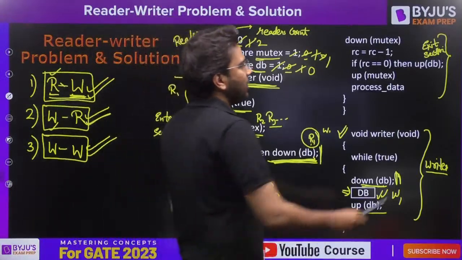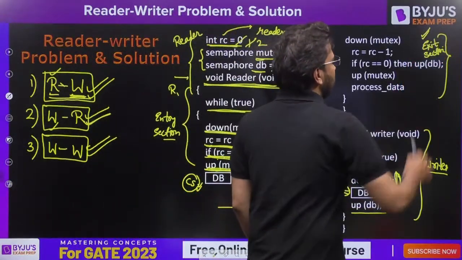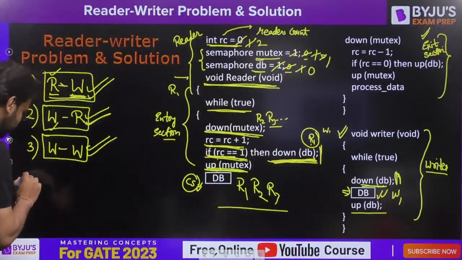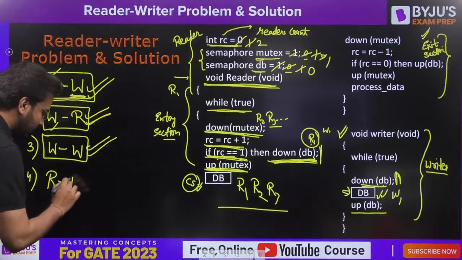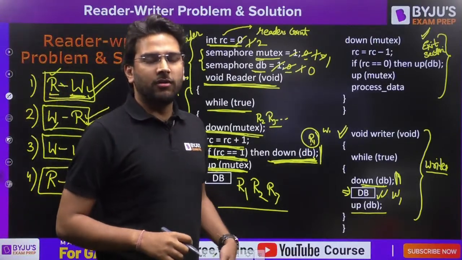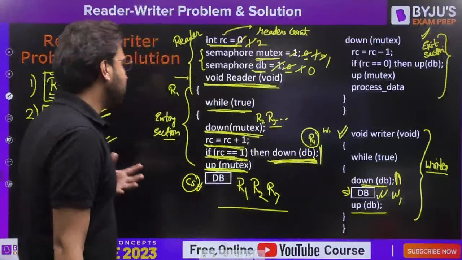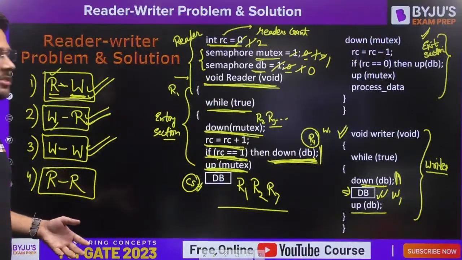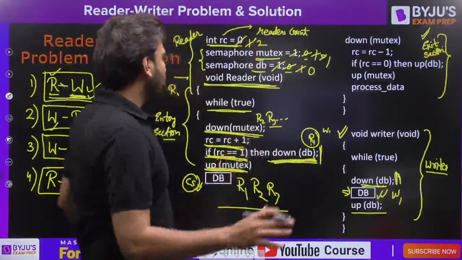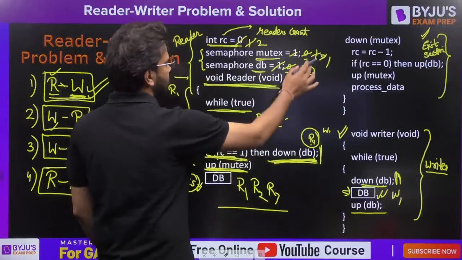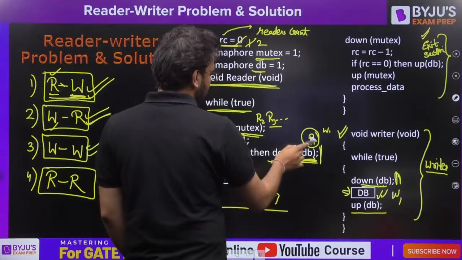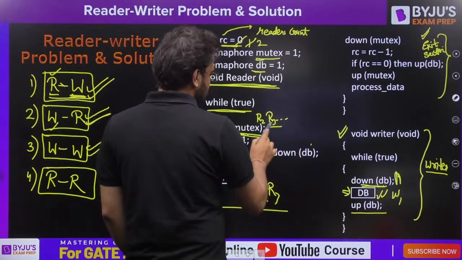Now we need to understand this exit section code also. Why it is written, why we need that. Let's consider this fourth case when we have readers. Obviously this is not a problem for us, we are not going to have any inconsistency, but as we are having multiple readers, we need to maintain the read count also. Now carefully understand this case. This is very important, guys, so carefully see this and pay attention.